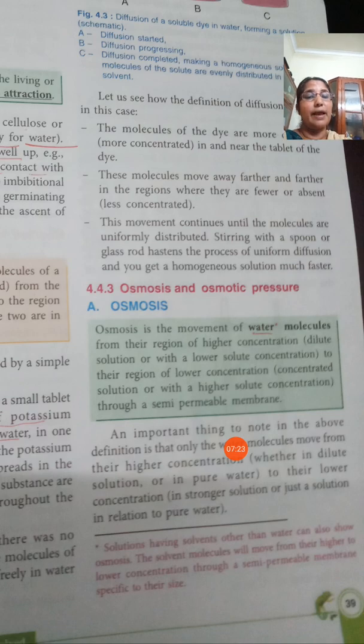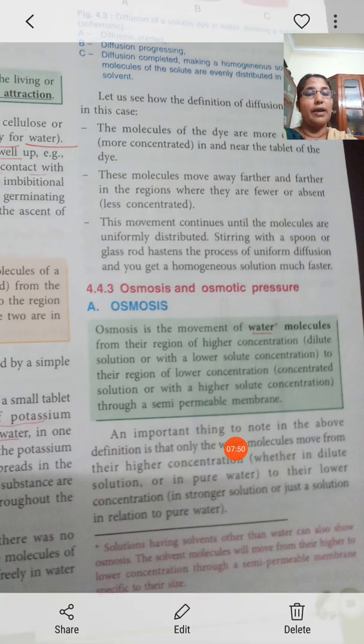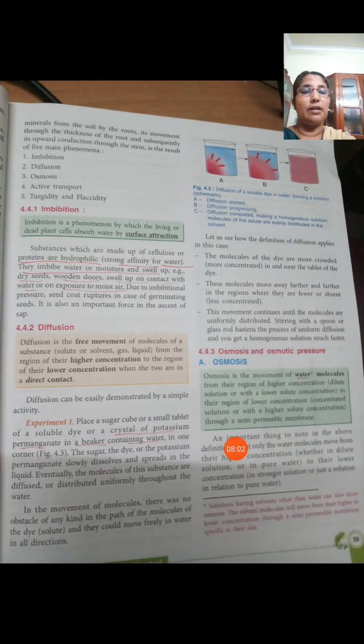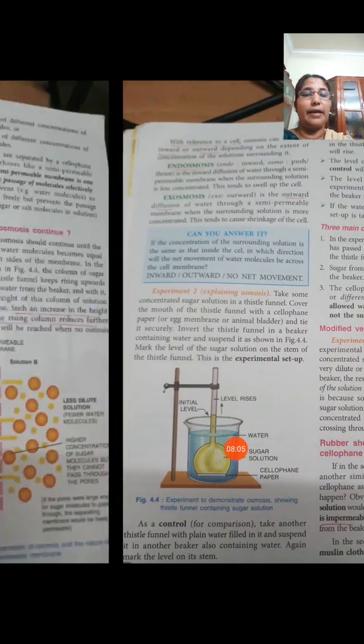From their region of higher concentration, we know, in brackets, dilute solution. Dilute solution means where water concentration is more, or with a lower solute concentration. In another way, in a dilute solution, solute concentration will be very low. Then osmosis is the movement of water molecules from their region of higher concentration to their region of lower concentration through a semi-permeable membrane. That is osmosis.